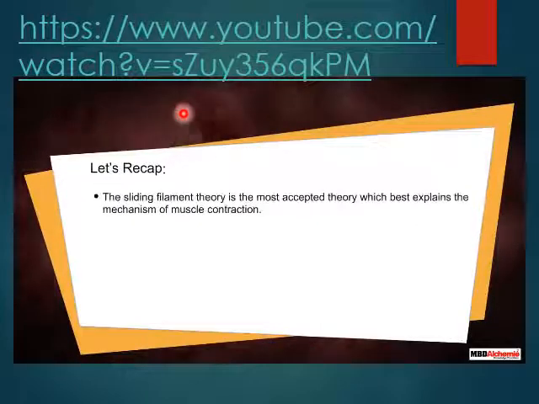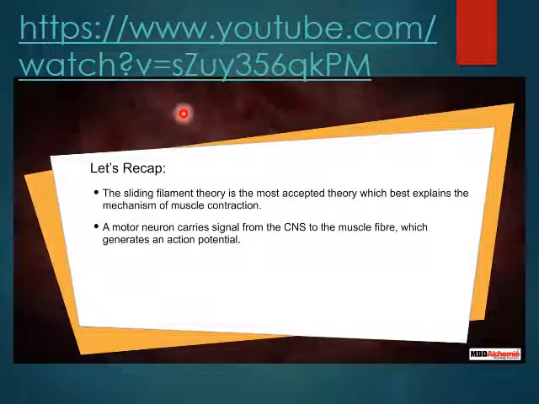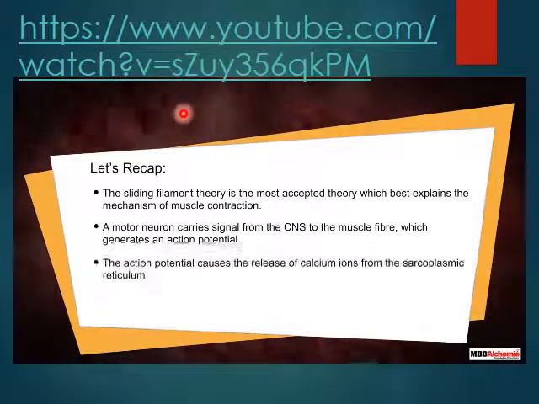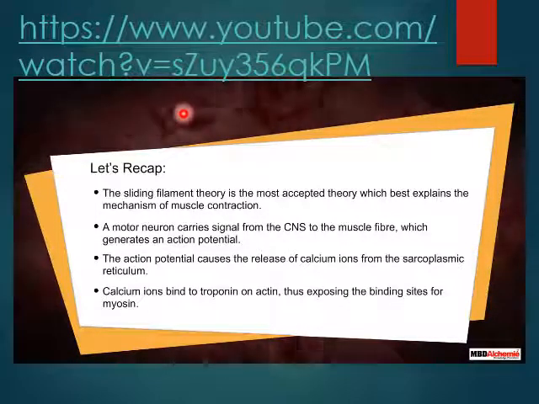Let's recap. The sliding filament theory is the most accepted theory, which best explains the mechanism of muscle contraction. A motor neuron carries signal from the CNS to the muscle fiber, which generates an action potential. The action potential causes the release of calcium ions from the sarcoplasmic reticulum. Calcium ions bind to troponin on actin, thus exposing the binding sites for myosin.